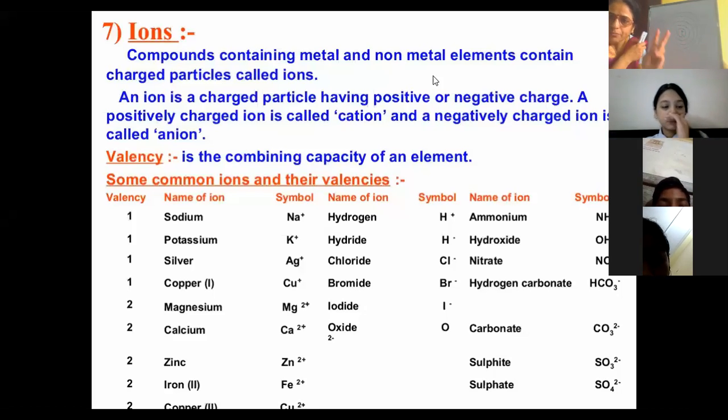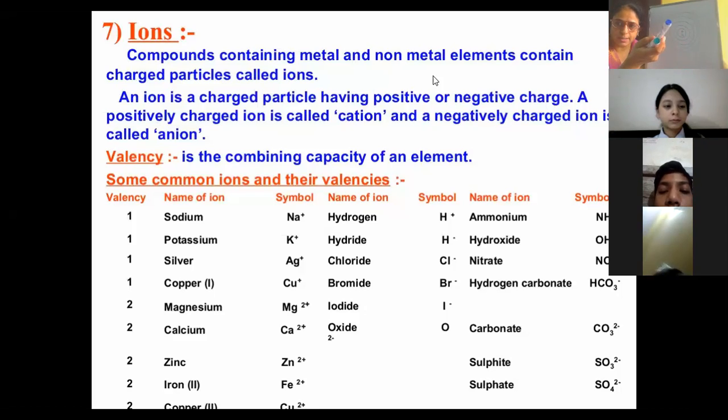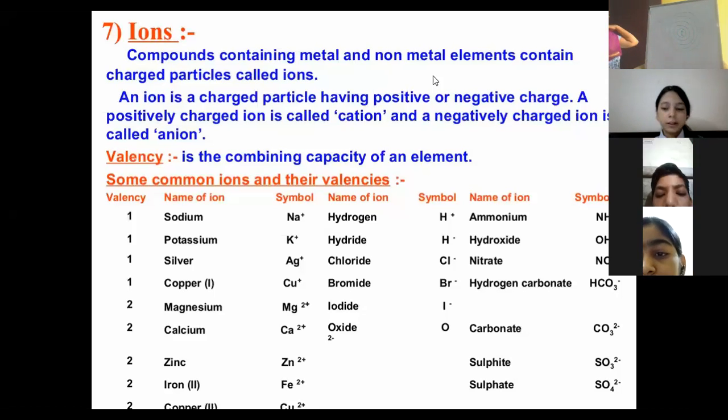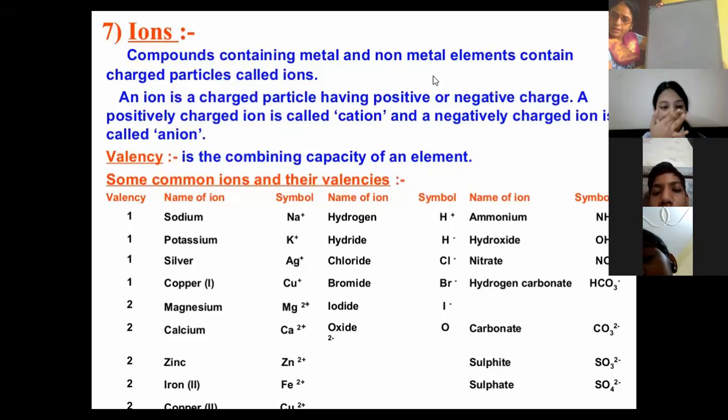For 2, the first shell should be the last. But if it has 2 or more shells, then in the last shell there should be how many electrons? 8 electrons. Is it clear? So the condition is to have either 2 or 8 electrons in its last shell, then the atom will become stable.